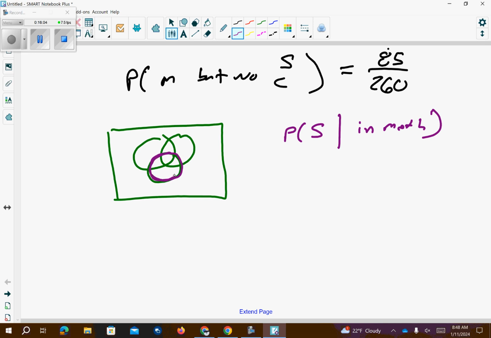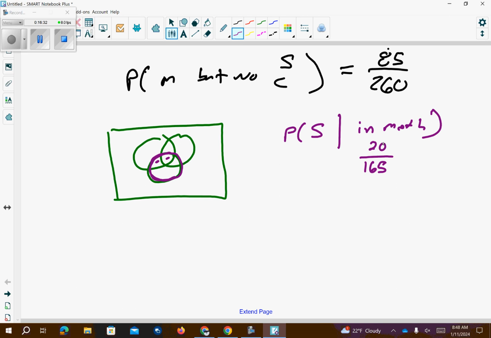So if I add up the 5, 15, 60, 85, that gives me 165 kids that are in just that purple circle. And then I say, okay, they are in Spanish. So this is where this is going to take place. It's going to be these two categories here. So I'm going to add those together. So I have a 20 out of 165.